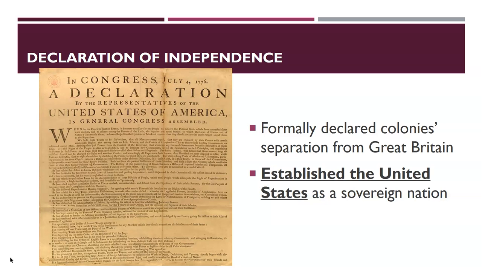The Declaration of Independence of 1776 stated the goals of the Americans as they fought for freedom. It formally declared the colony's intention to separate from Great Britain. The Declaration of Independence also promised a system of government that promoted liberty, equality, and protection of individual rights, based on the desires of the people. And most importantly, the Declaration of Independence established the United States.